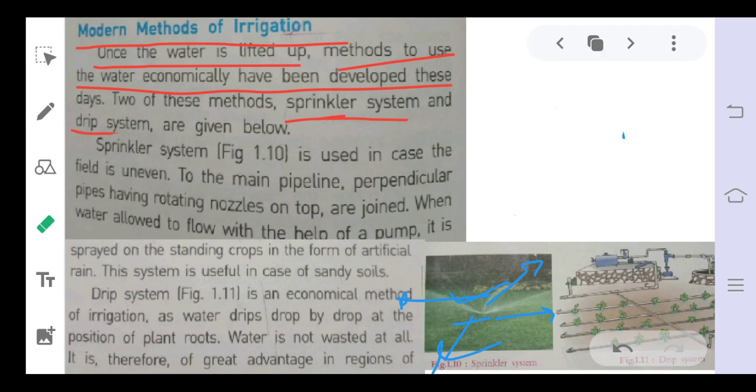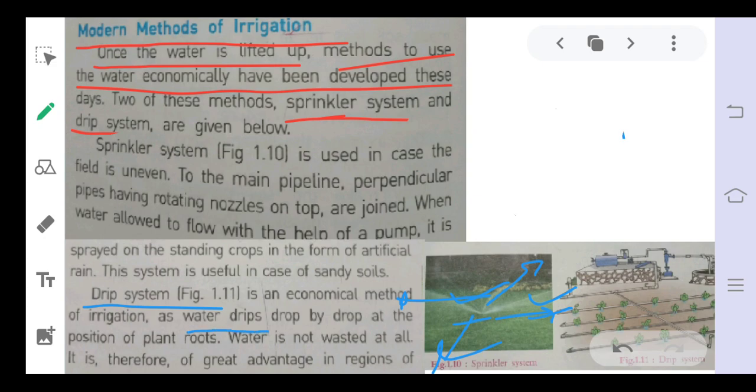Next, an advanced method is the drip irrigation method. It is also a very advanced method. You can see in this diagram, drip irrigation is an economical method of irrigation as the water drips drop by drop.